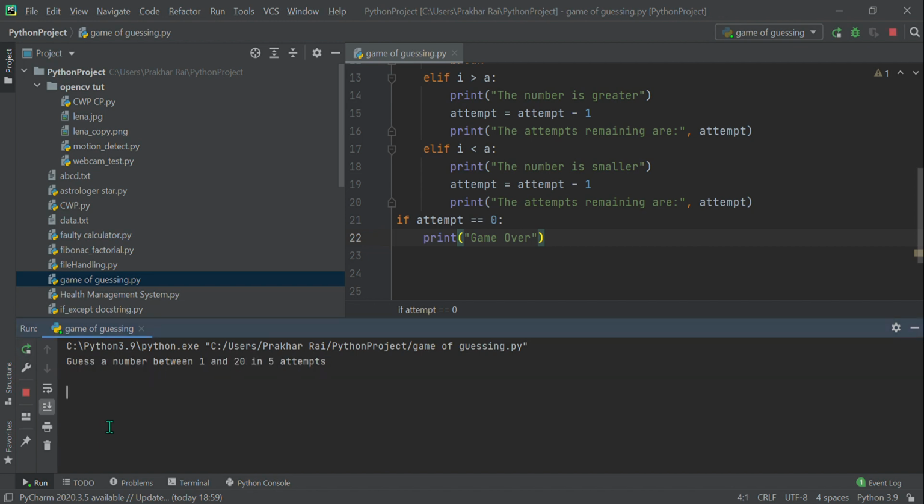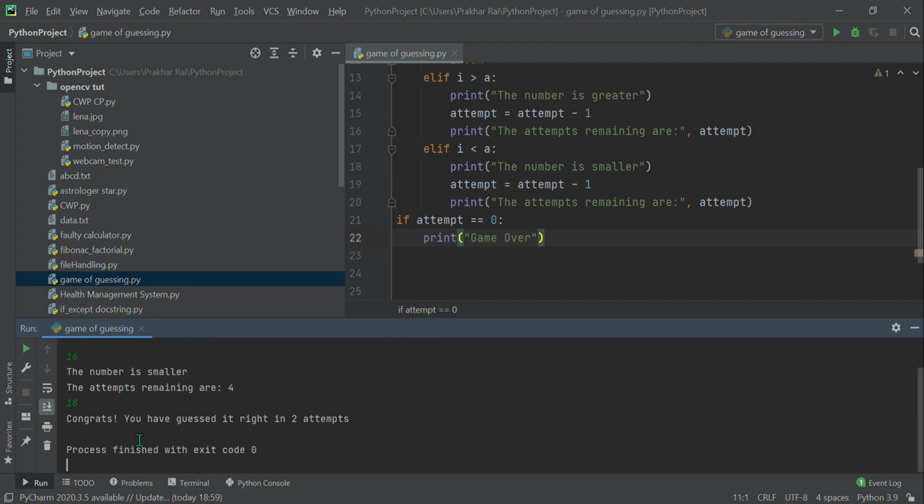Let's say I have given the input as 16. So it says the number is smaller. Okay, now I come to know that I have to give an input which is greater than 16, and by this statement I come to know that the limit is 20, right? Means I have to guess a number which is greater than 16 and less than 20. So let's say now I guess it as 18. So it should say congrats, you have guessed it in 2 attempts.